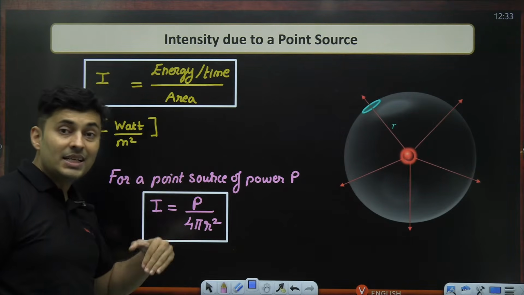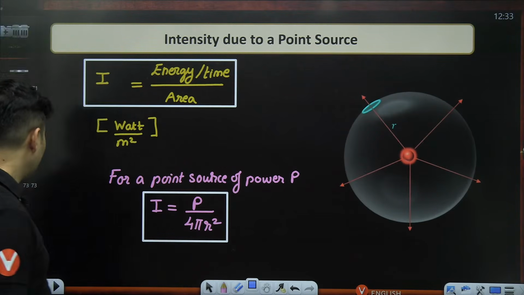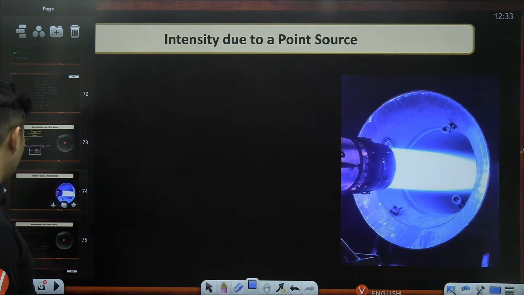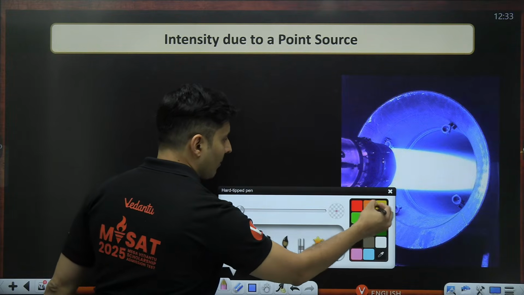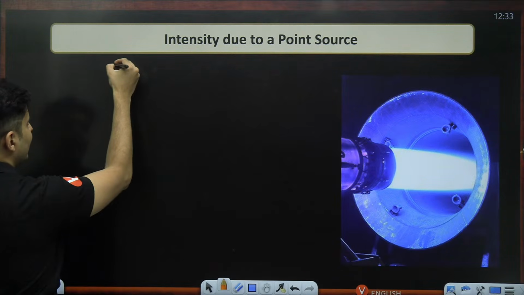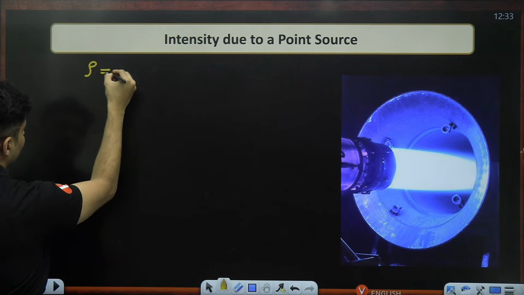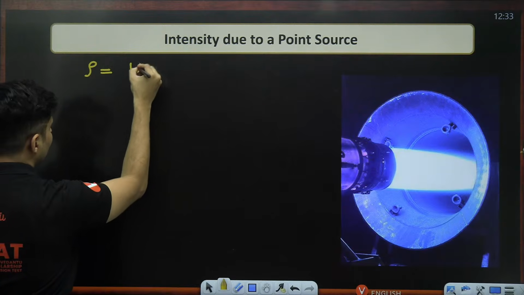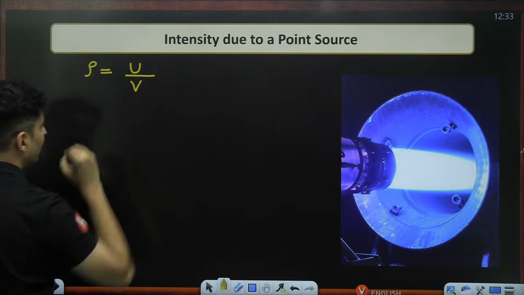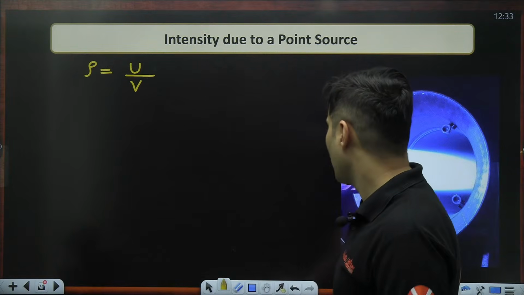Now, how is this intensity related to our energy density? Okay, there is a logic for it. See, I'll tell you one thing. Our energy density was, on an average, how much energy is there per unit volume, the energy per unit volume.